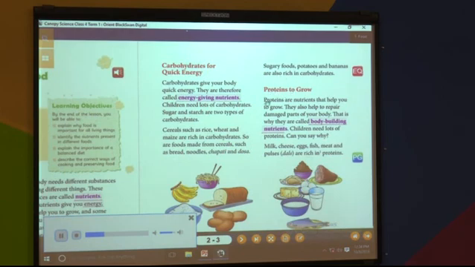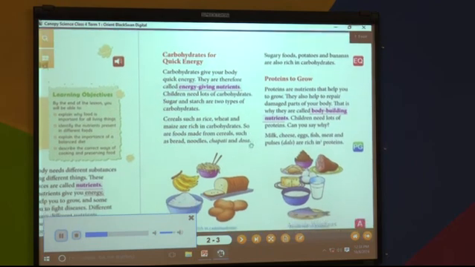Proteins to grow. Proteins are nutrients that help you to grow. They also help to repair damaged parts of your body. That is why they are called body-building nutrients. Children need lots of proteins. Can you say why? Milk, cheese, eggs, fish, meat, and pulses, dals, are rich in proteins.